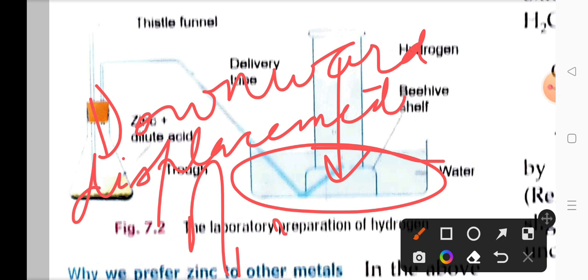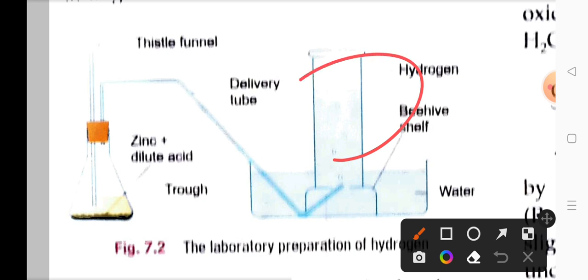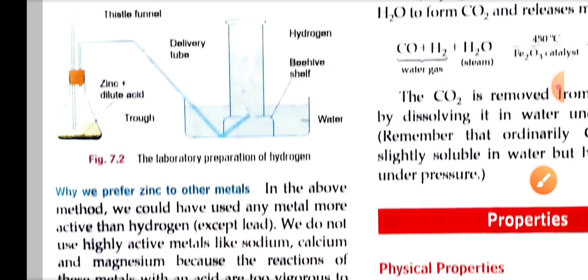What is the method of collection of hydrogen gas in the laboratory preparation? It is called downward displacement of water. So hydrogen gas finally collects in this particular cylinder here. It is the method called the laboratory method. I hope all the things are clear.